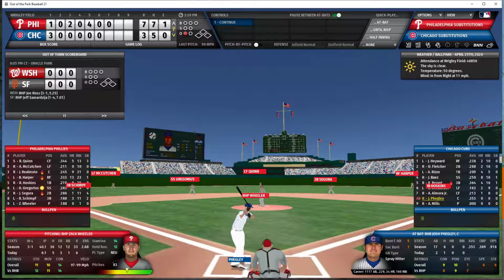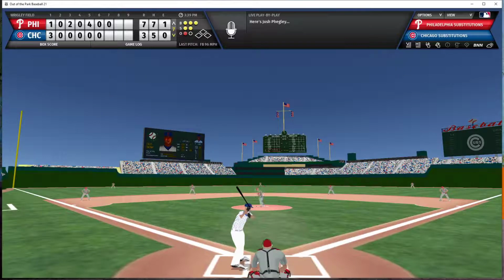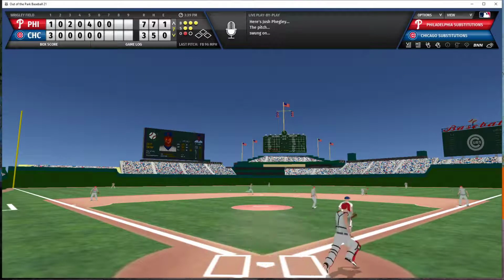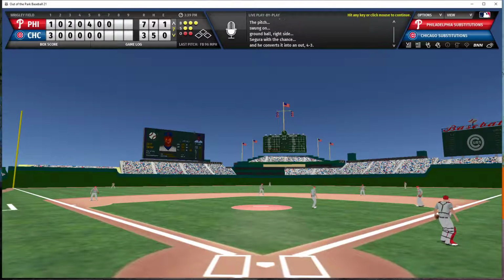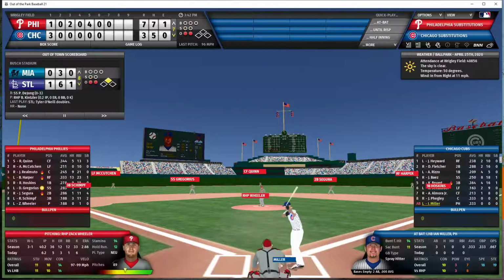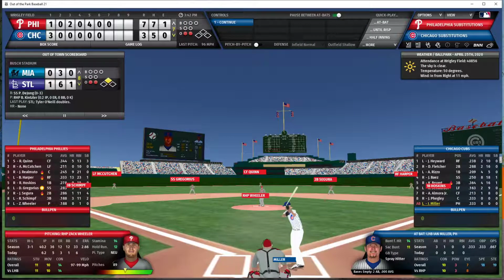He will be batting with a full count and 1 man out. Phegley hits it on the ground to second. Again, the throw goes to first, and again, the batter is retired, and the Cubs now have 2 outs in the bottom of the 7th. And Ian Miller, the new flavor of the day for Cub manager David Ross, I feel like he pinch hits with him first off the bench anymore.